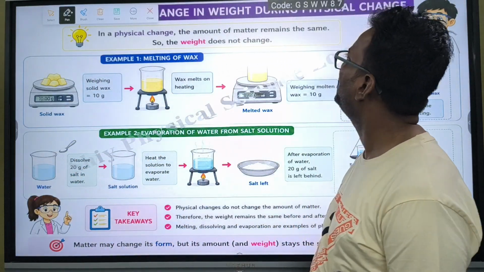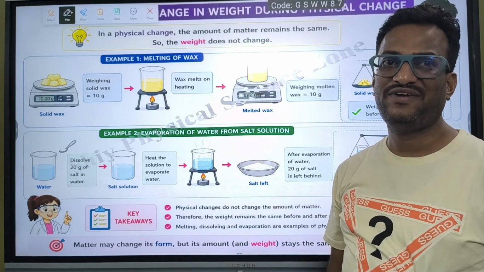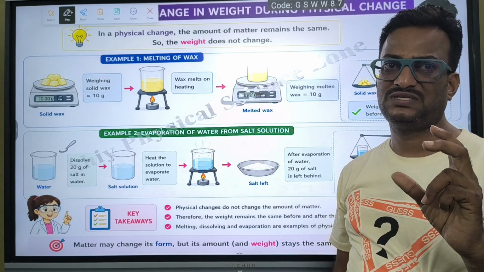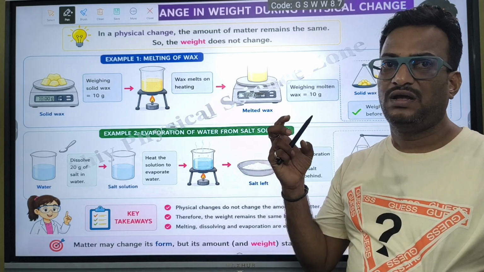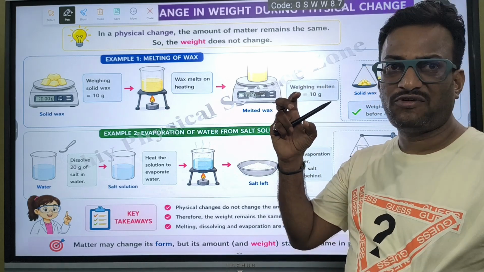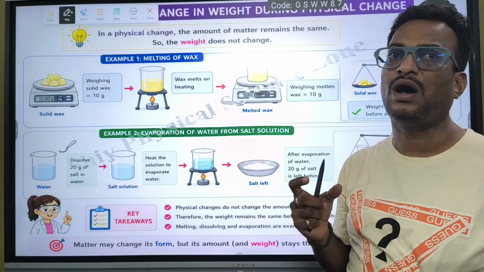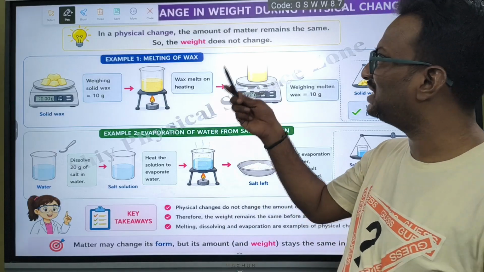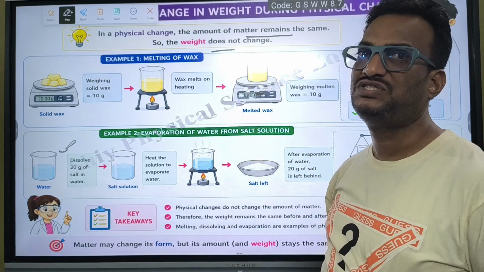Changes in weight during a physical change. When a physical change happens, does the weight remain the same or change? Suppose there is a piece of ice. If you heat it, it converts into water. Are the weight of the ice piece and the weight of the water the same or not? I mean mass you have to consider here. In a physical change, the amount of matter remains the same, so the weight does not change.